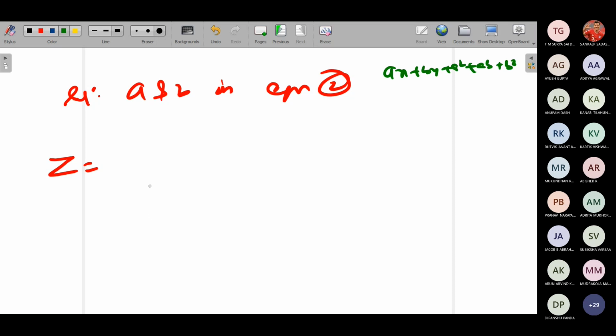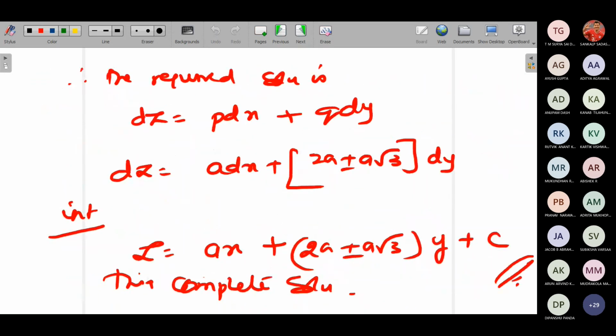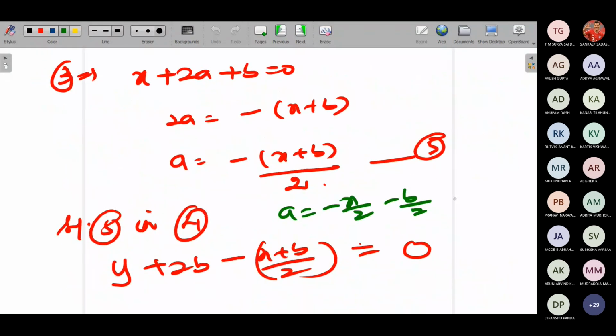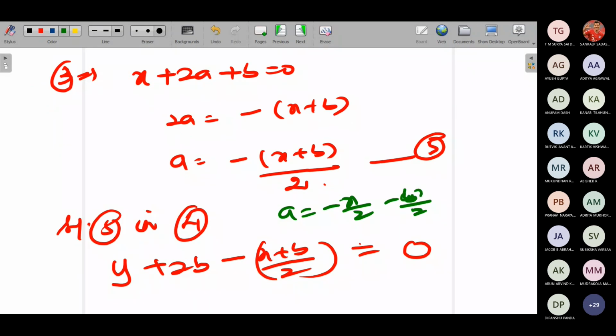Now a into x. What's the value of a? Here itself I'll finish it off. a will be equal to minus x by 2 minus b by 2. And b is x minus 2y by 3. So a will be equal to minus x by 2 minus x by 6 plus 2y by 2 into 3.